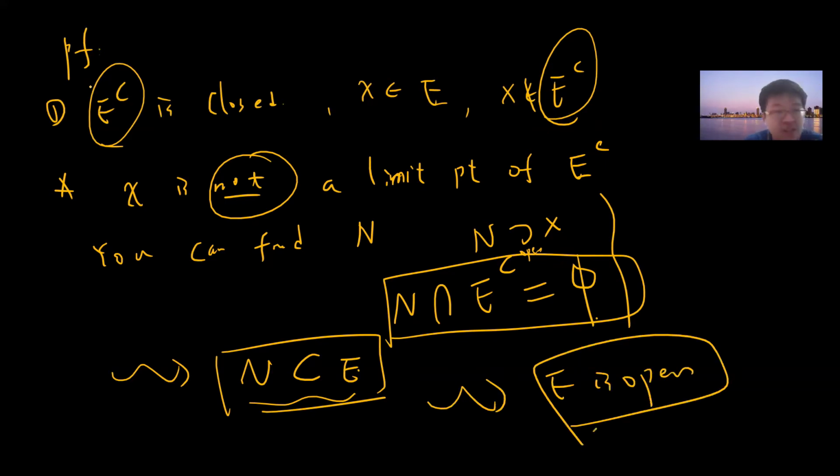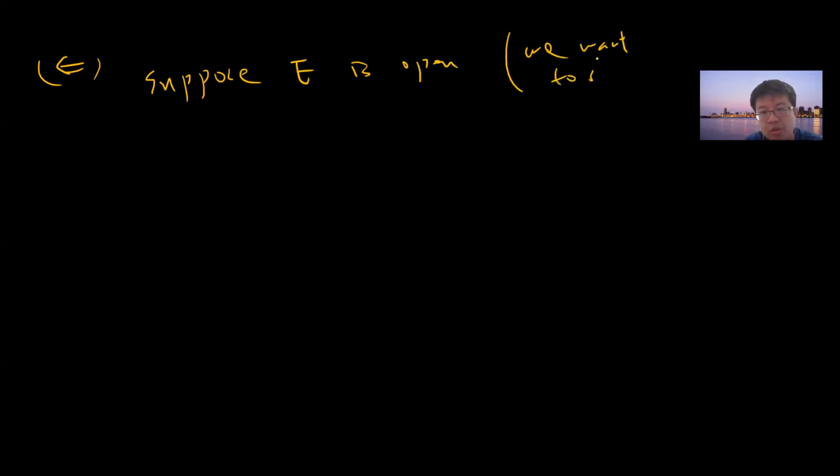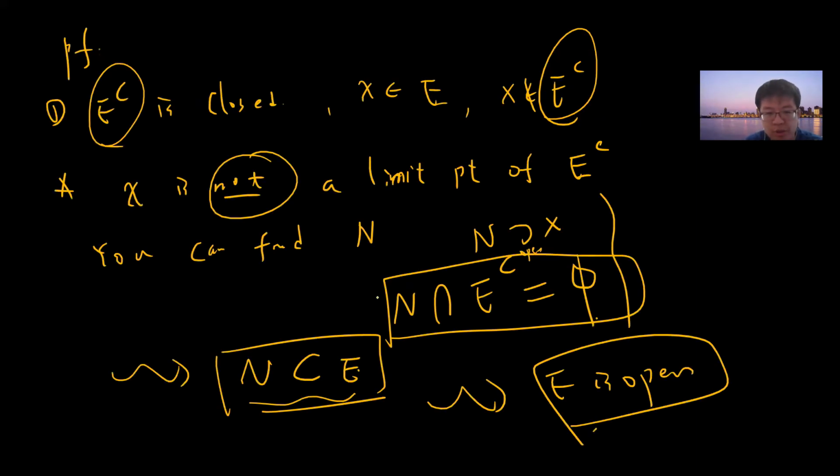Okay, another direction. Suppose E is open, and we want to show that E^C is closed. Hopefully the proof is to invert this argument.